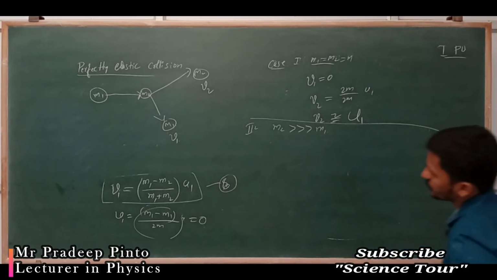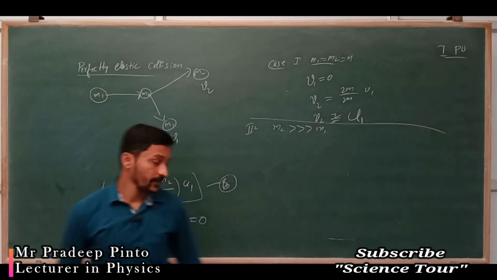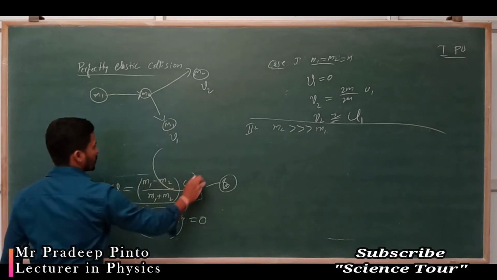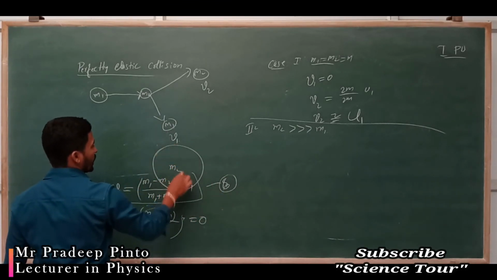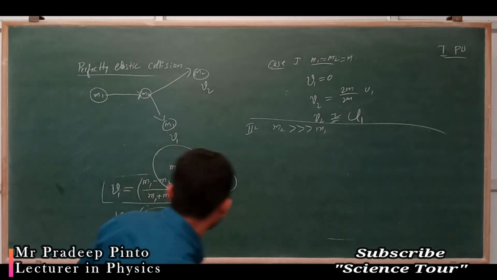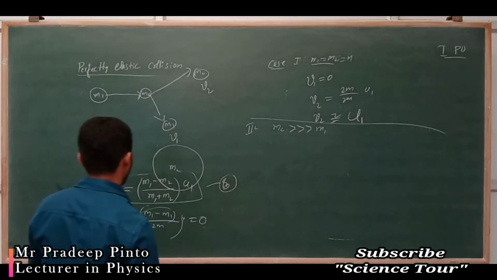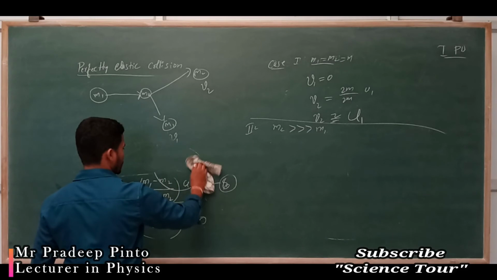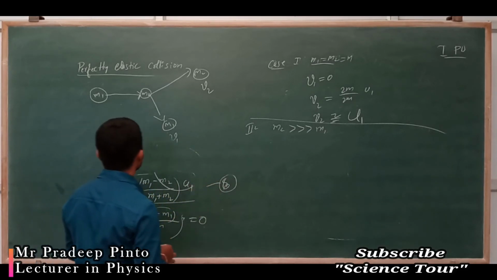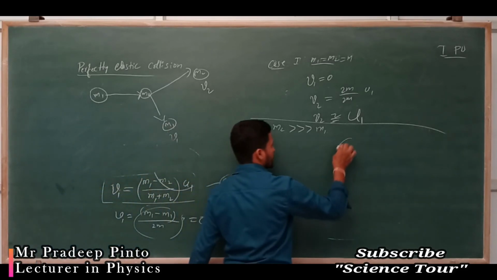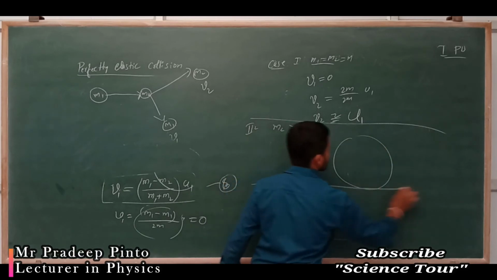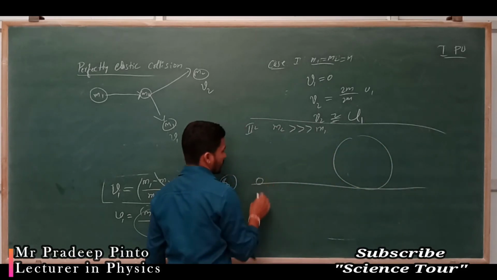m2 is very much greater, meaning one object m2 is very large. If I draw the diagram this way, I have to get this equation, right? So m2 is very much greater, and m1 is very small.